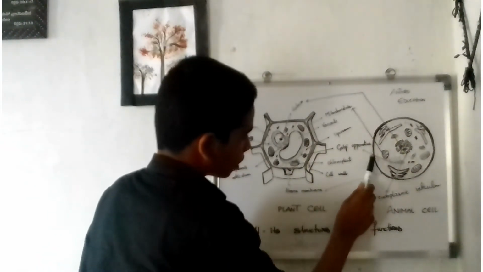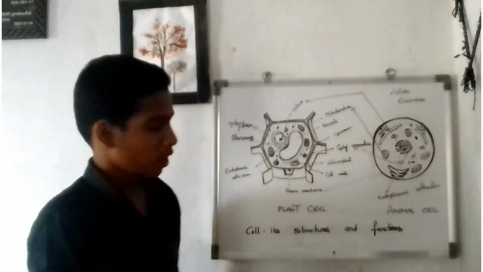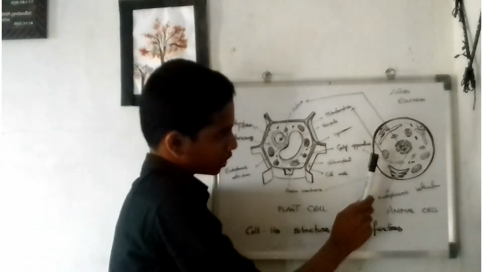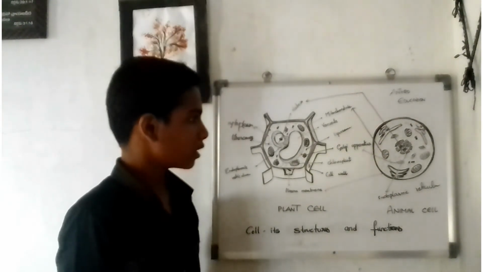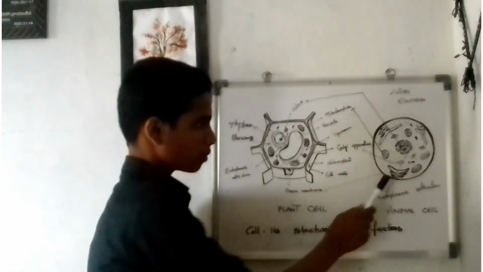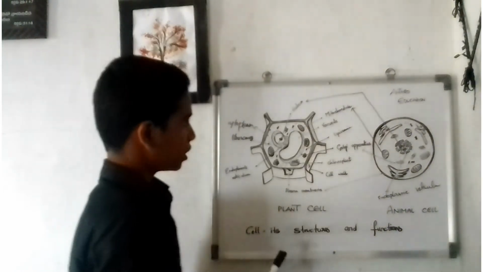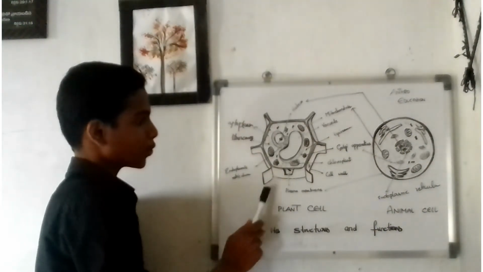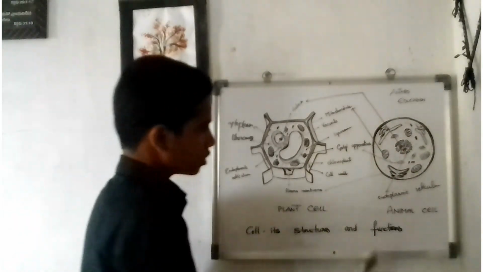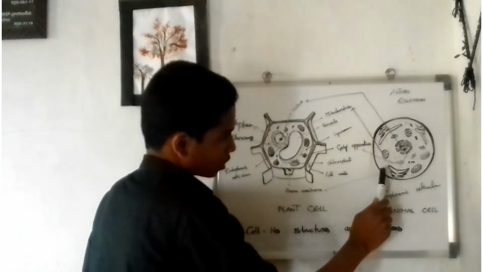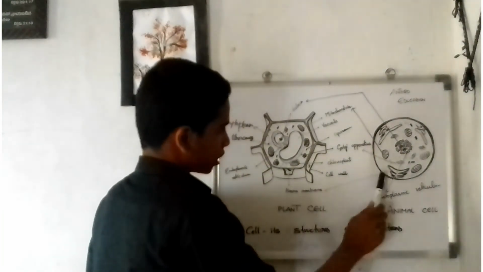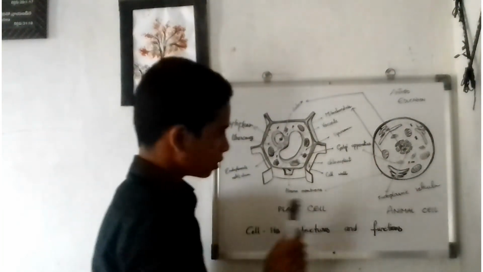Another important point is that the animal cell doesn't contain a cell wall but contains a cell membrane as the outer membrane, as the protective layer, but the plant cell contains a cell wall as the protective layer outside. This is one of the differences between these two. The plasma membrane is also contained in both of the cells. This is one of the similarities.